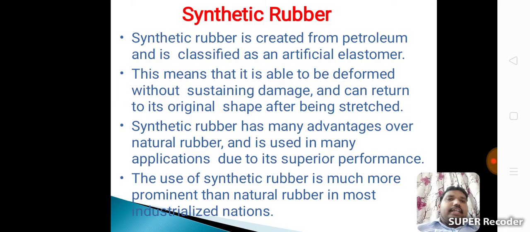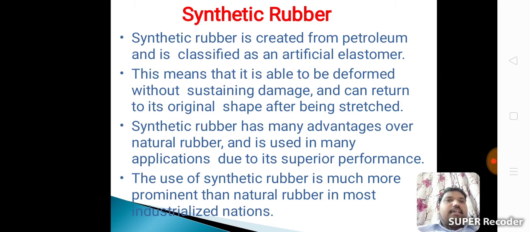Now the synthetic rubber. Synthetic rubber is created from petroleum and is classified as an artificial elastomer.